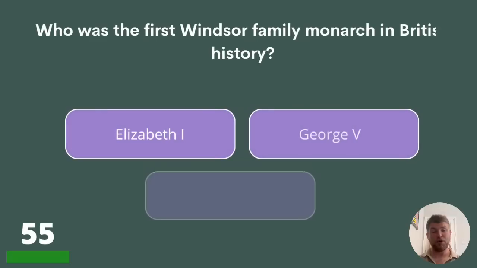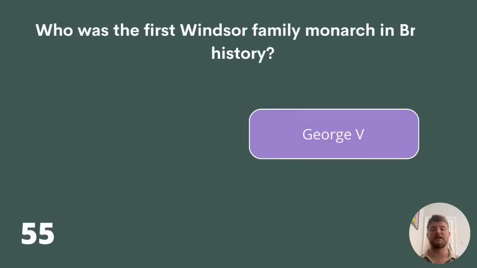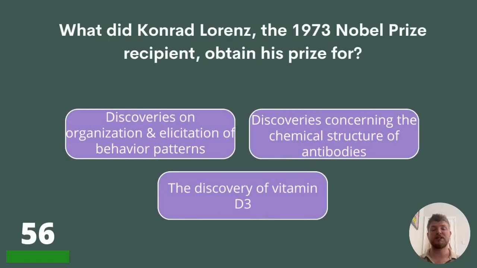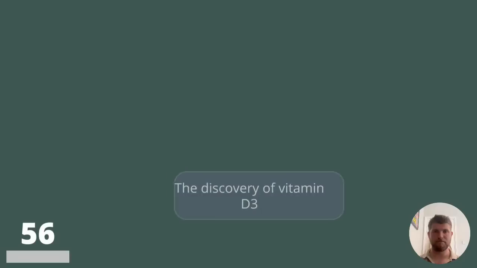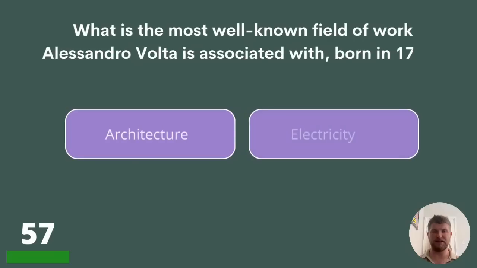Question 55. Who was the first Windsor family monarch in British history? Elizabeth I, George V, or Victoria? The answer is George V. Question 56. What did Konrad Lorenz, the 1973 Nobel Prize recipient, obtain his prize for? Discoveries on organisation and elicitation of behaviour patterns, discoveries concerning the chemical structure of antibodies, or the discovery of vitamin D3? The answer is discoveries on organisation and elicitation of behaviour patterns.